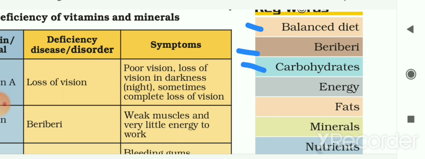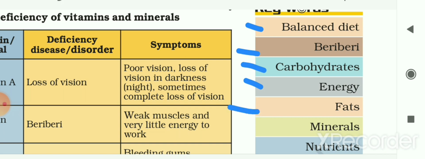The next is carbohydrates. This type of component of food mainly provides energy to our body. The next is energy. The ability to do work is known as energy, and we need energy to do all the work.